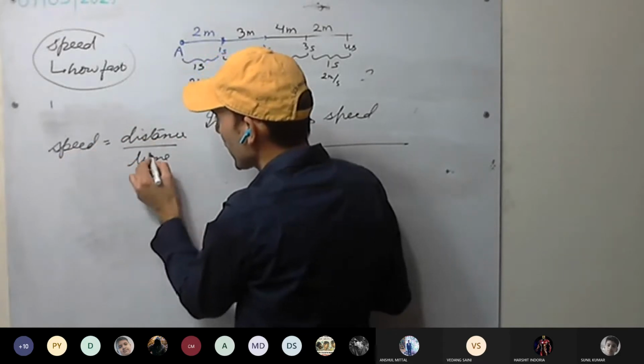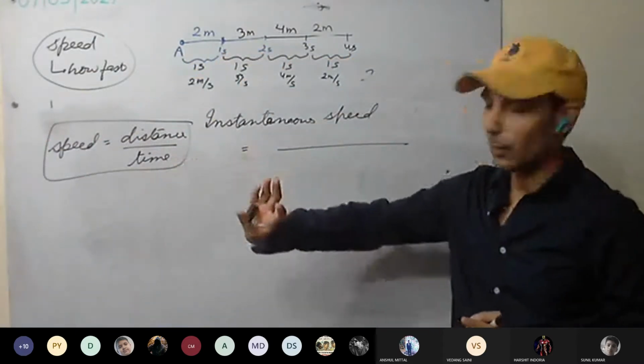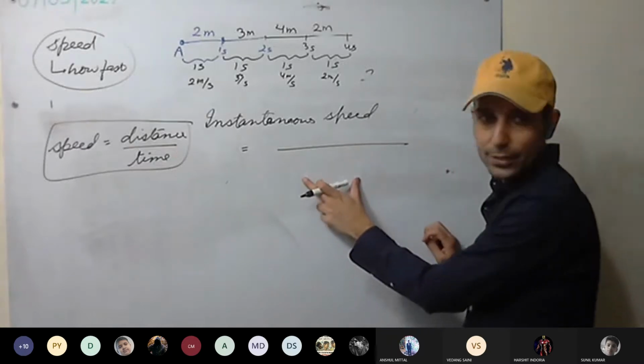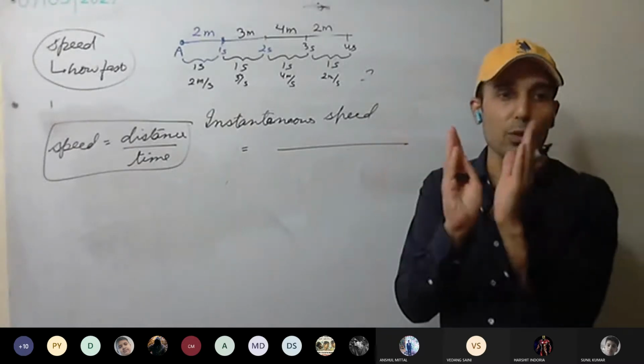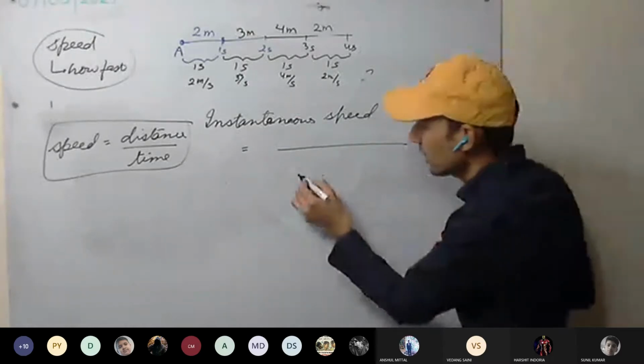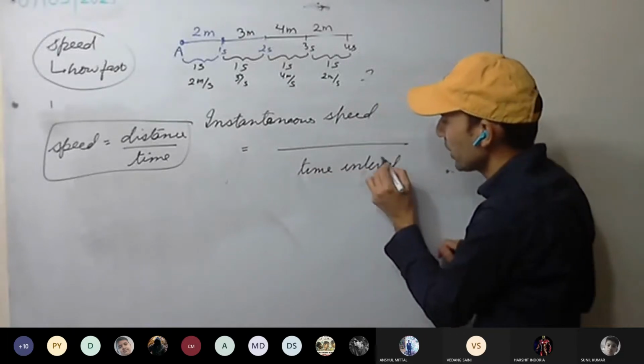We will make a little change in this. This is the most basic definition, distance upon time. Here, for instantaneous speed, we take the time in the denominator, but a very small time interval.